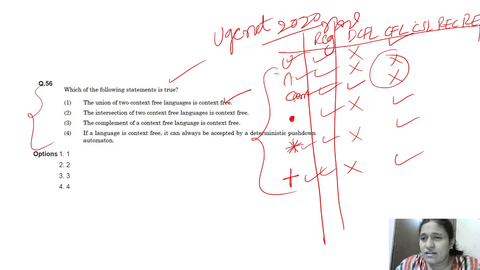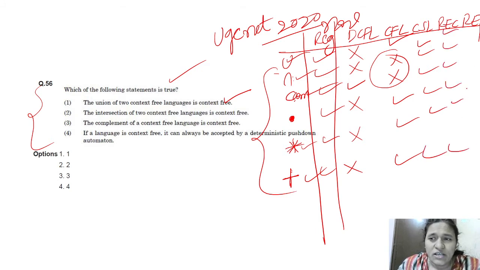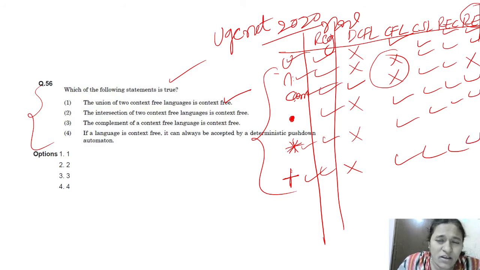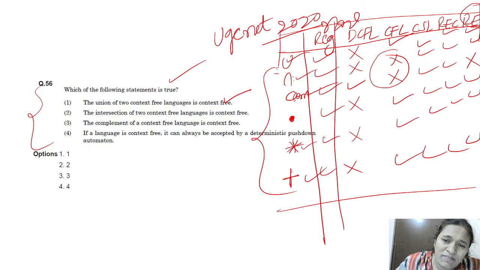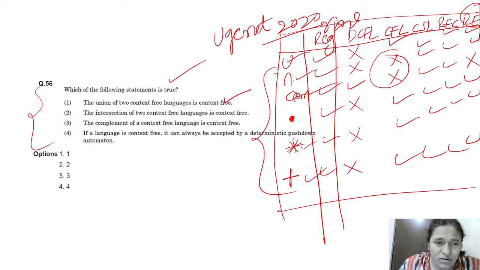Again, CSL is closed under all operations, and recursive is also closed under all operations. Recursively enumerable is closed under all except the complement operation. This is about the closure properties chart. If you remember this chart, then it is very easy to answer this type of questions.